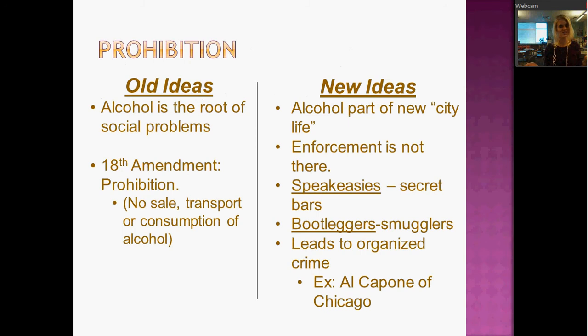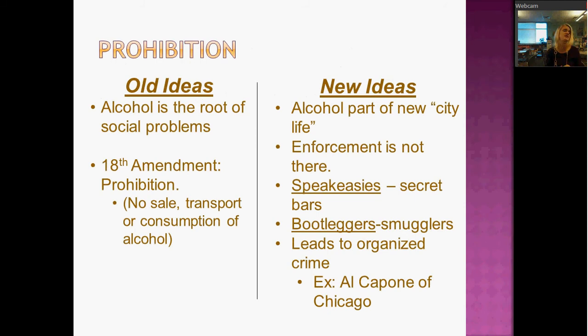And then you go down into the speakeasy, and that's where there's going to be jazz and drinking and partying and dancing. So these would pop up in underground places all over the city, and they might be at a different spot every night. This also leads to bootlegging.